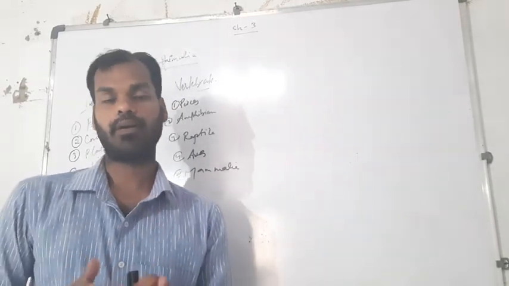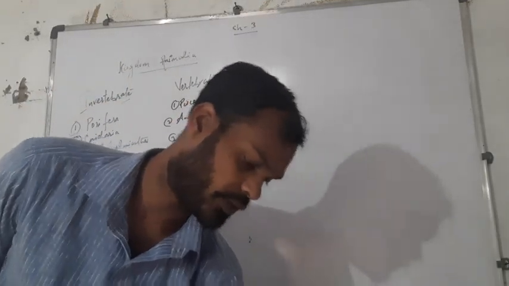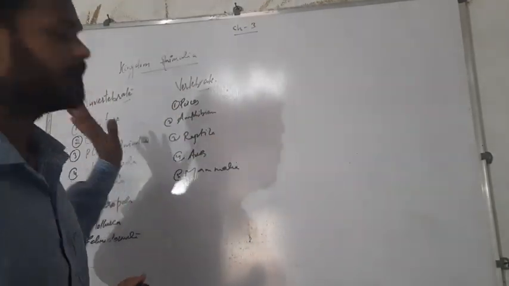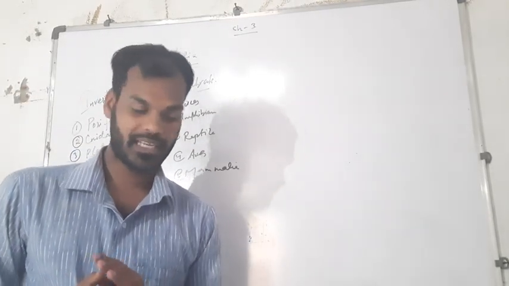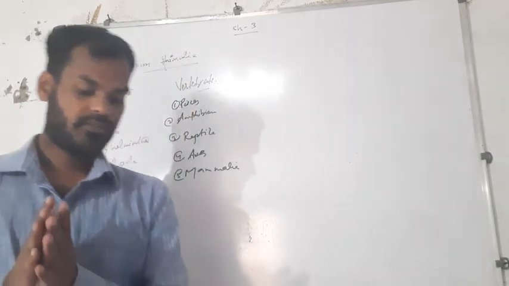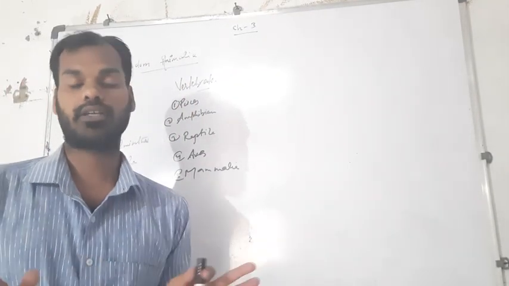So first we will talk about the kingdom. We'll talk about the phyla, different phylum. First we will talk about Porifera. So in Porifera you can see the characteristics. They are mostly marine, and some are found in freshwater also.